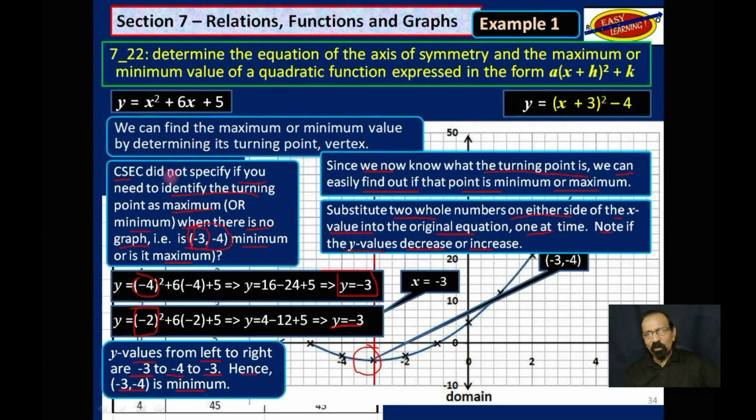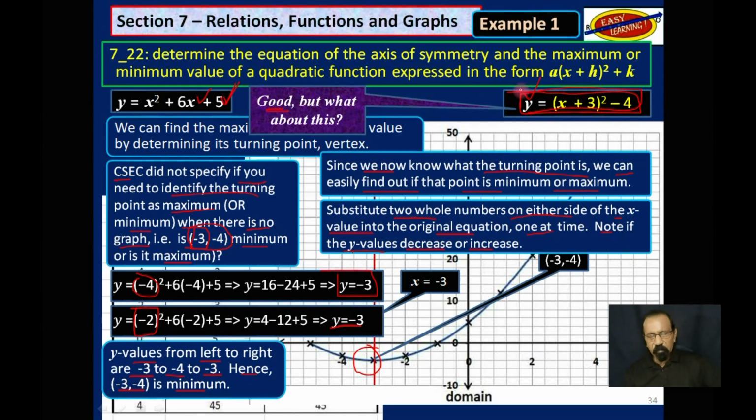Now that's calculating it from this format. And that's all well and good. But that's not what we are asked to do in this objective. We are asked to derive those things from this format. And it is much easier than what we just did. I just did that, so you will be able to compare that with what we are about to do now using this format. So we looked at that. We looked at this, calculating it. We looked at this from a graph. Now we will use this over here to see if we will get back those same answers.